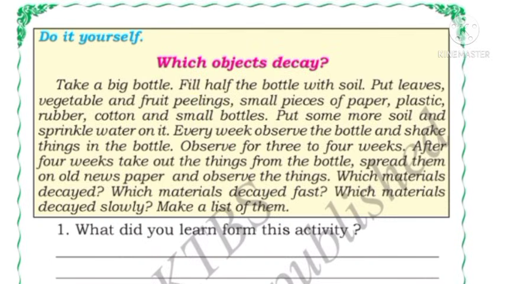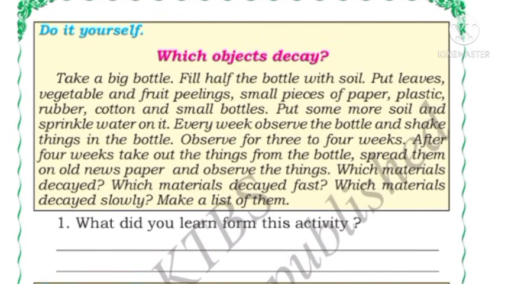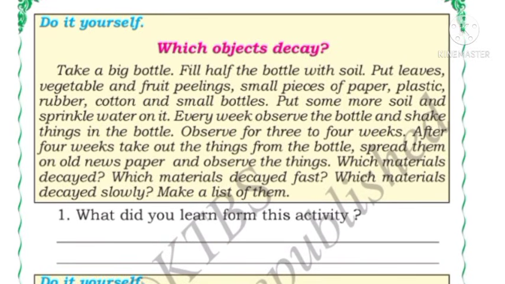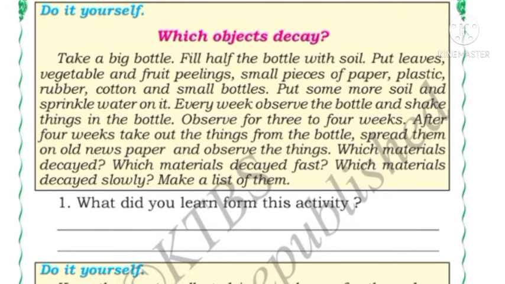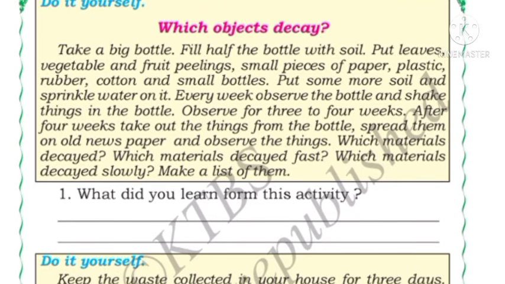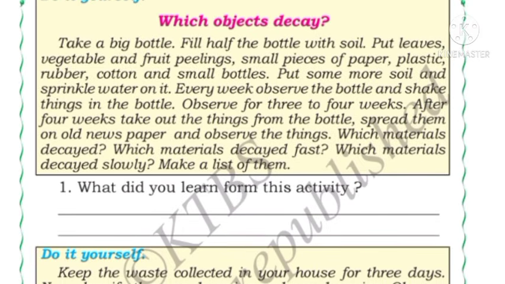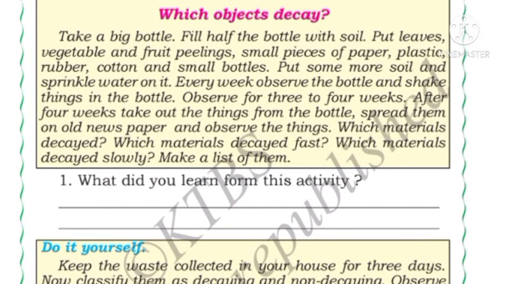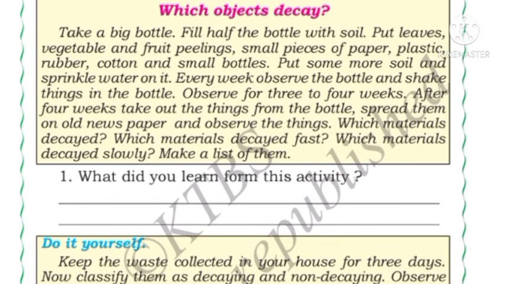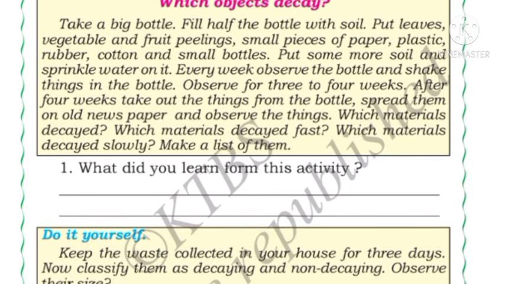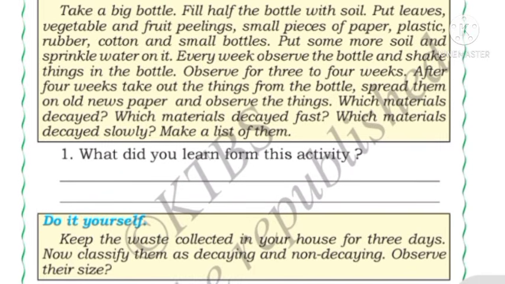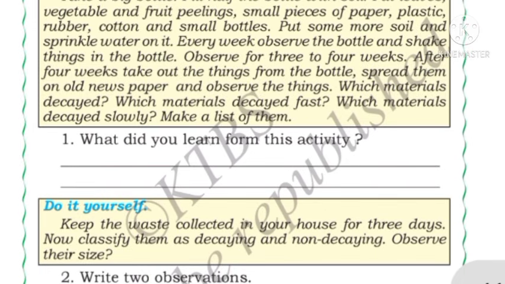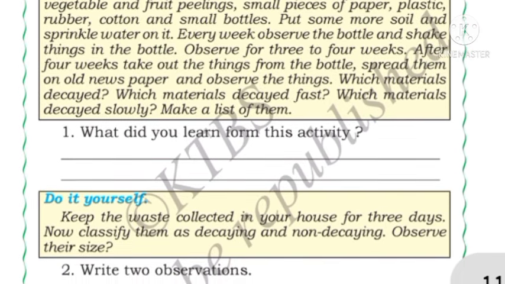Next, here one activity is there. Which objects decay? Which objects will decompose through the action of bacteria or fungi? You have to tell me. Okay, what you have to do is take a big bottle and fill half the bottle with soil, and put leaves, vegetable and fruit peelings, small pieces of paper, plastic, rubber and some bottles into it. Okay, now put some more soil and sprinkle water on it.